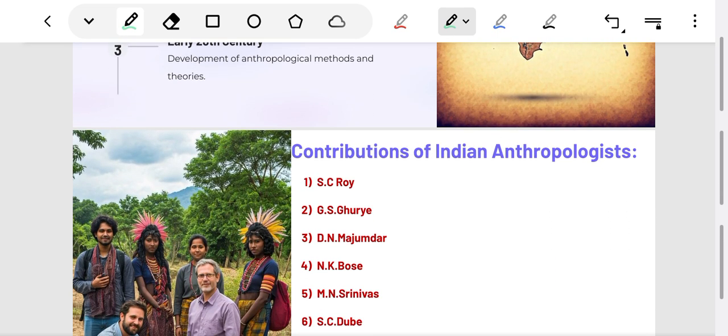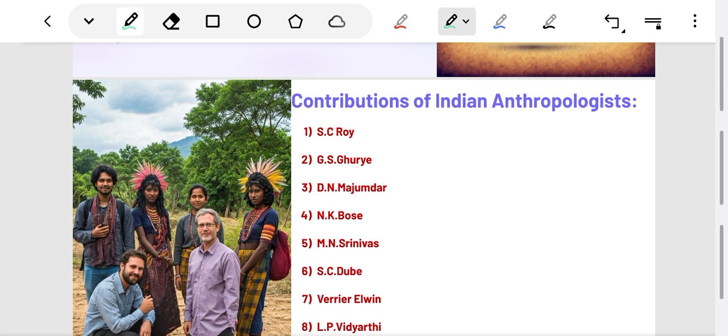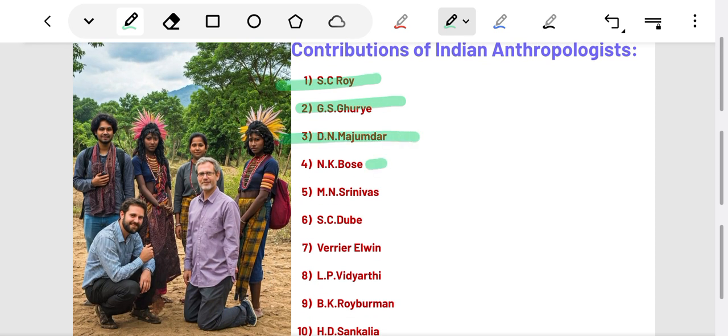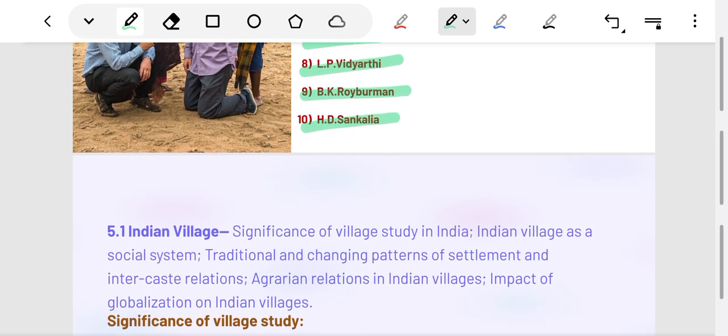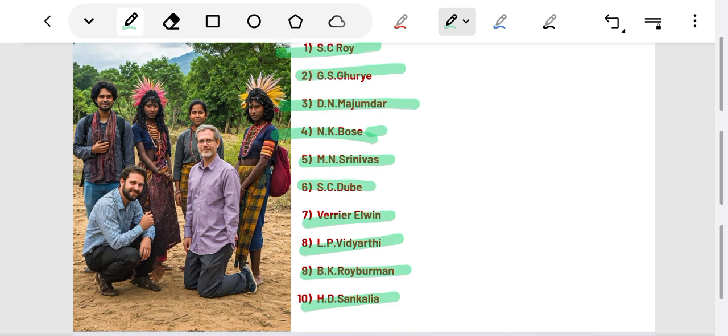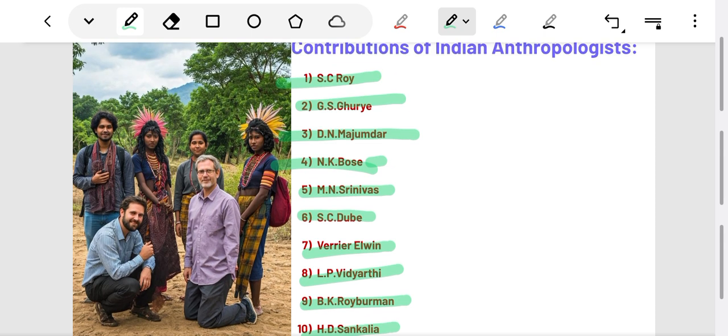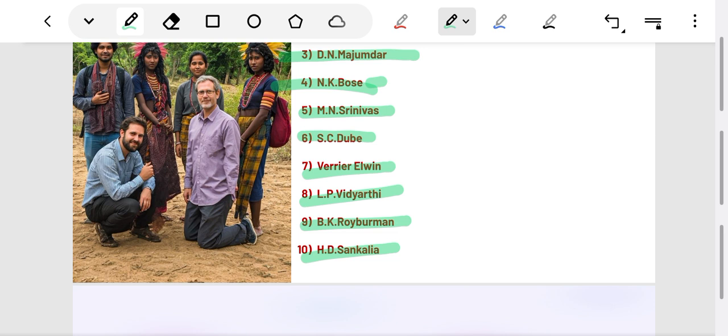We will study contributions of various Indian anthropologists to Indian anthropology like S.C. Rai, G.S. Ghurye, D.N. Majumdar, N.K. Bose, M.N. Srinivas, S.C. Dubey, Verrier Elwin, L.P. Vidyarthi, B.K. Roy Burman, H.D. Sankalia, and these were Indian anthropologists. We will study about them in very detail in the upcoming lectures. We will elaborate their contributions to the Indian anthropology, caste and tribal studies along with their significance.